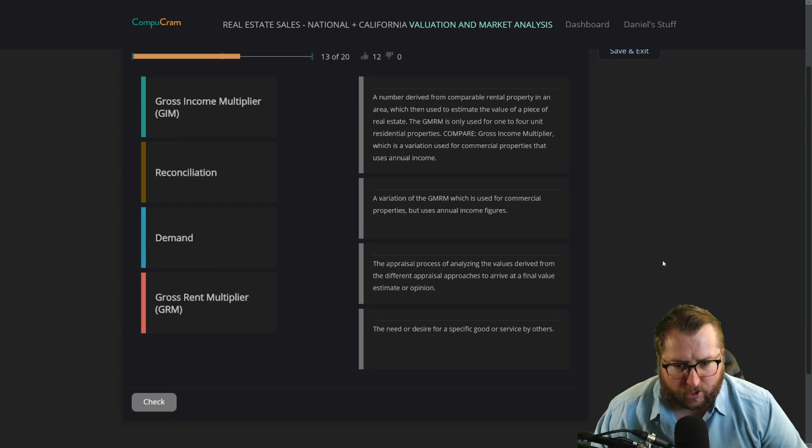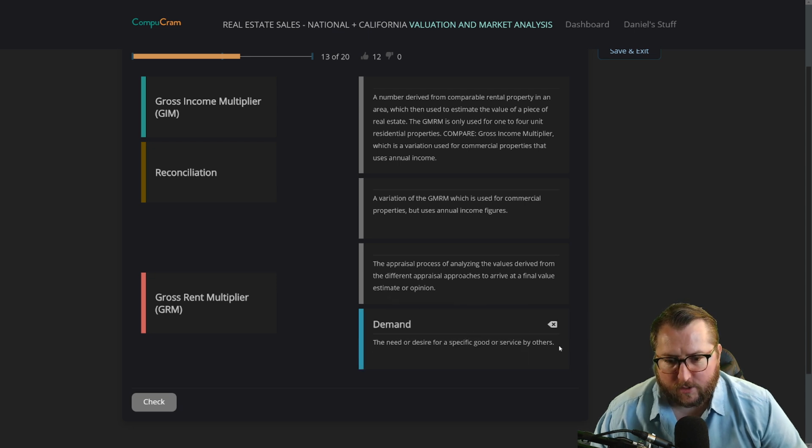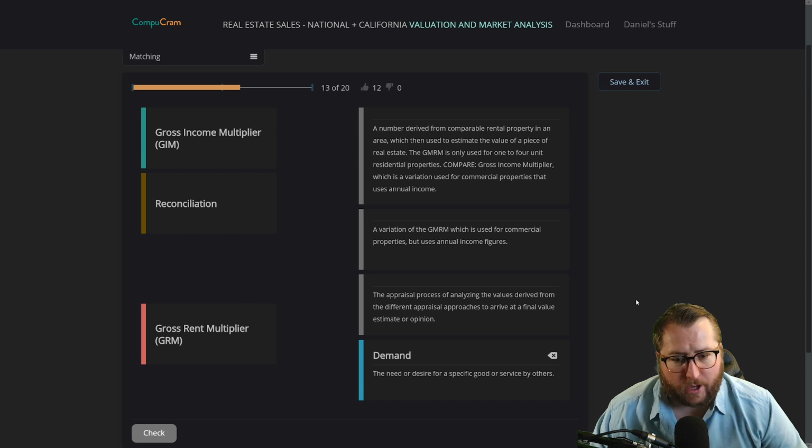The appraisal process of analyzing the values derived from the different appraisal approaches to arrive at a final value estimate or opinion. The need or desire for a specific good or service by others. All right, so we're going to go with demand here, down here. The need or desire for a specific good or service by buyers. Reconciliation, the appraisal process of analyzing the values derived from the different appraisal approaches. Okay, that's probably that one.